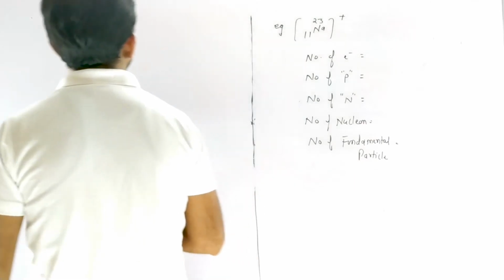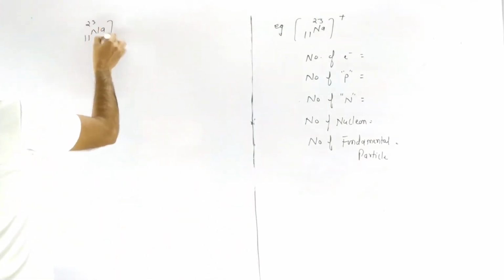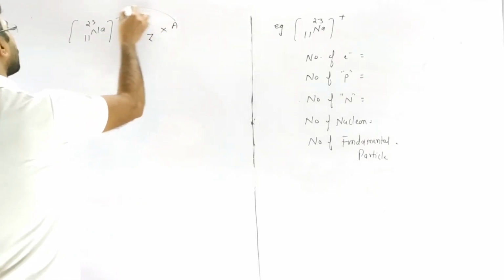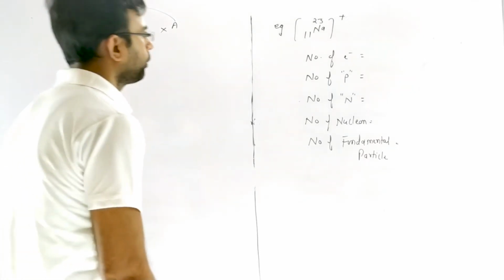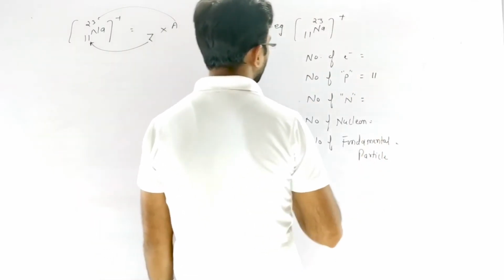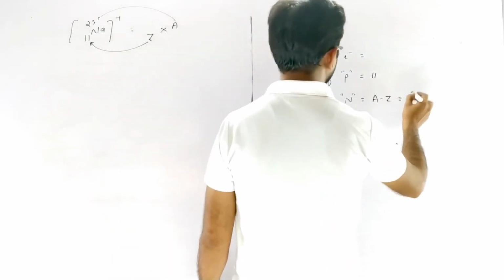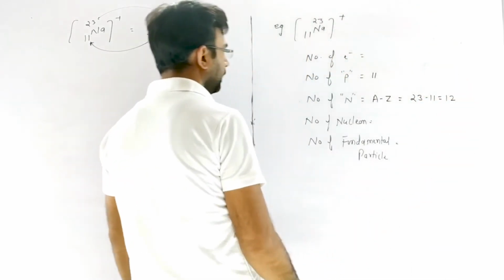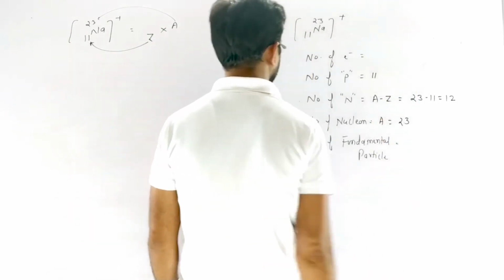First we know 11 Na23, and we compare it with ZXA. So A is 23 and Z is 11. So the number of proton is 11. Number of neutron we calculate by the A minus Z formula, so 23 minus 11, it is 12. Number of nucleon is equivalent to mass number, so it is 23.